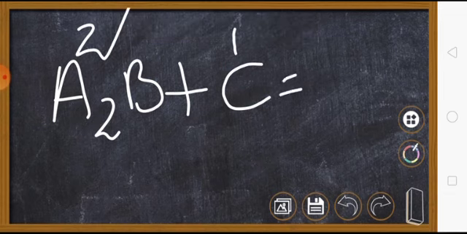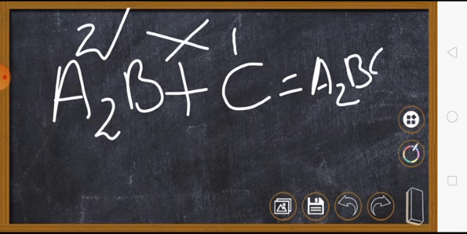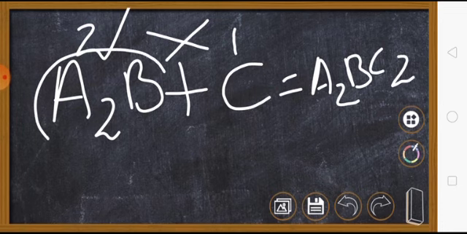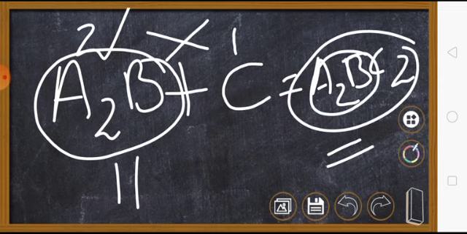The combination of these reactants will be A2B and C2, which means A2B was the same in the reactant, and after the reaction A2B will also be the same. So these types of compounds stay the same after the reaction as they were before. They will not change even during a reaction.